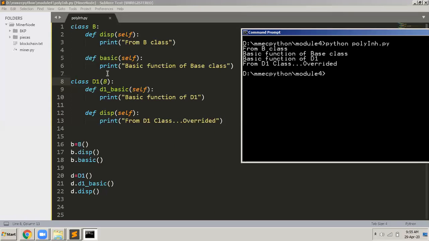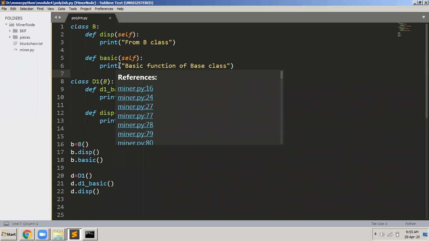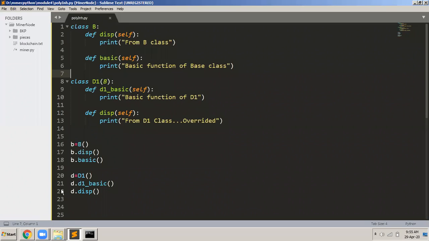Now, look at this. What you see here is a simple inheritance example, where I have a base class and a derived class. This also shows an example of method overriding. There was already a function present here called disk. I am overriding the function in the derived class. So this is an example of method overriding and simple inheritance.